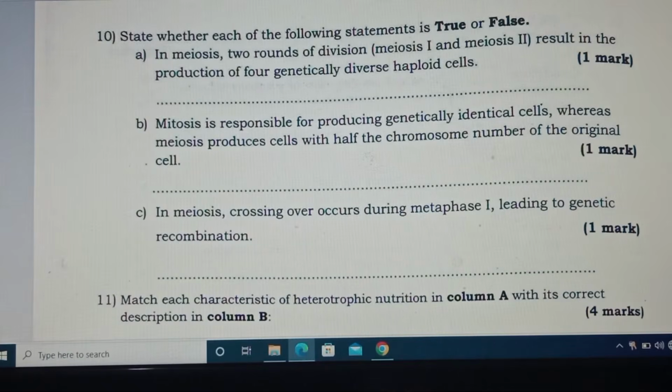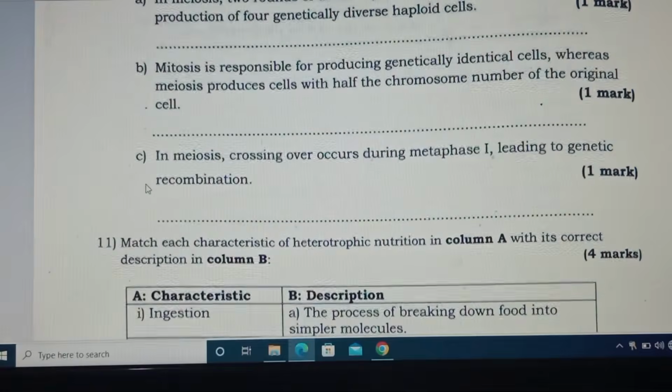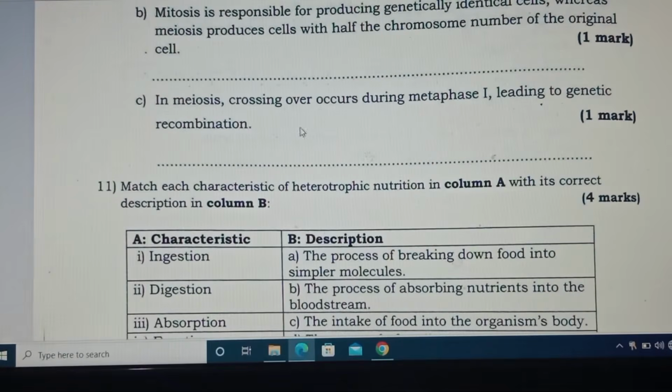For B, mitosis is responsible for producing genetically identical cells, whereas meiosis produces cells with half the chromosome number of the original cell. Also for B, it is true. For C, in meiosis, crossing over occurs during metaphase 1, leading to genetic recombination. Also for here, it is false.